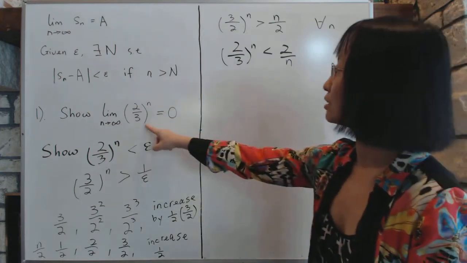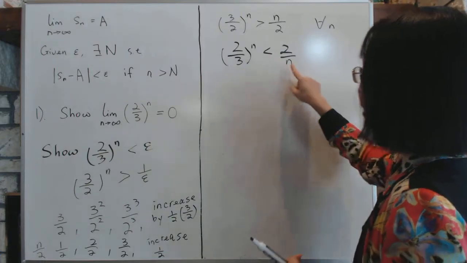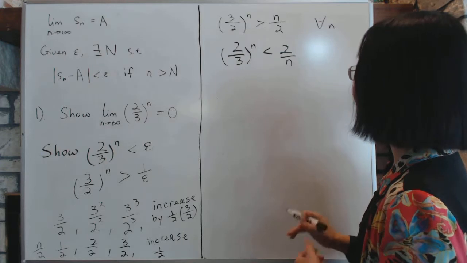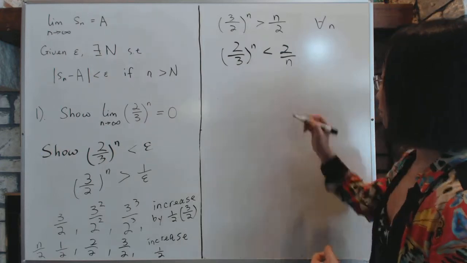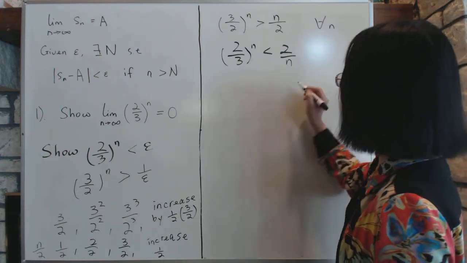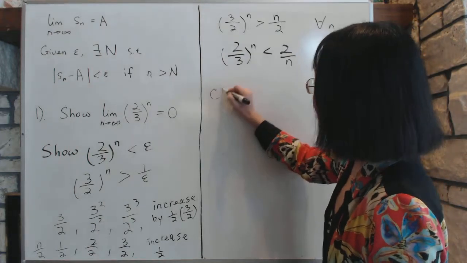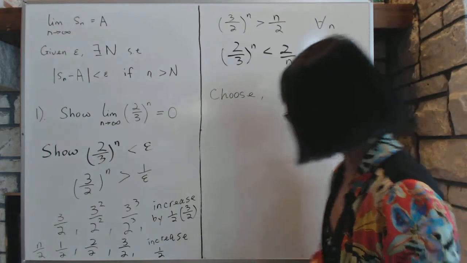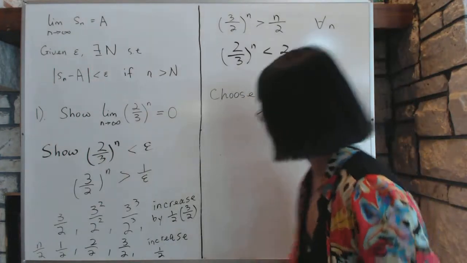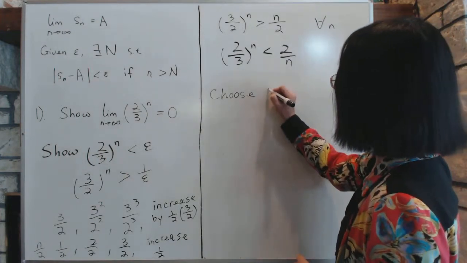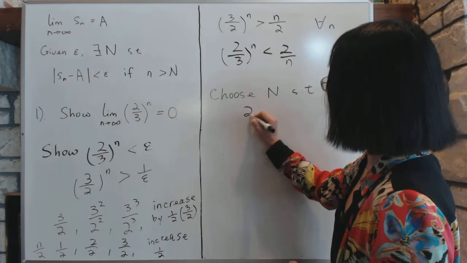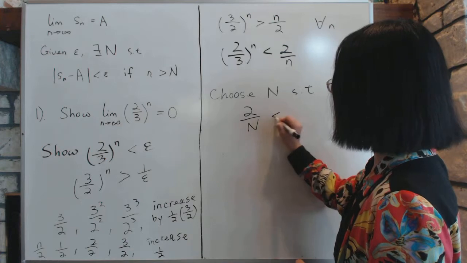We're trying to show this sequence goes to 0, and we found a sequence that is bigger and still goes to 0. That means we're in a good position. So the proof is this: given epsilon, we choose big N such that 2 over big N is less than epsilon.